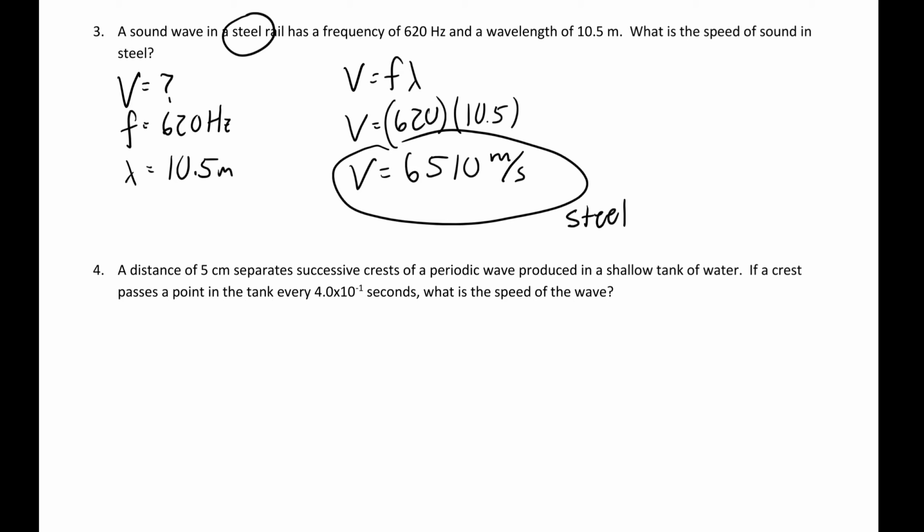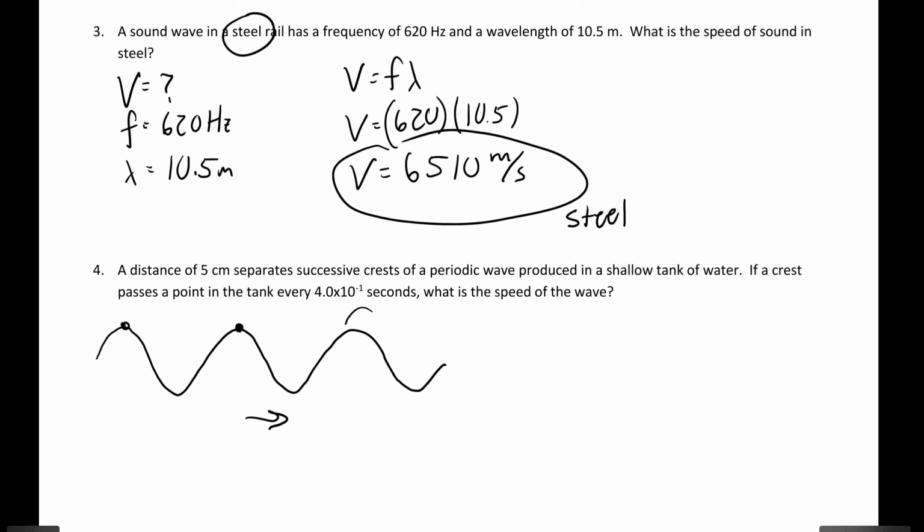It says a distance of 5 centimeters separates successive crests of a periodic wave produced in a shallow tank of water. That's a fancy way to say the wavelength, because this is our wave of water, right? Successive crests means here's a crest, and the successive crest is the next crest.